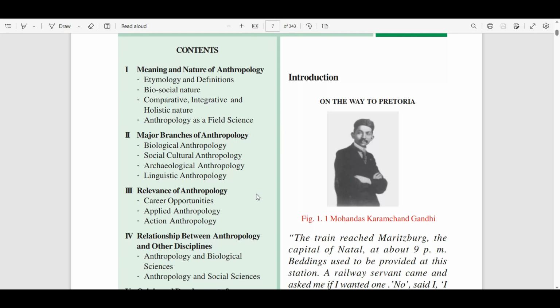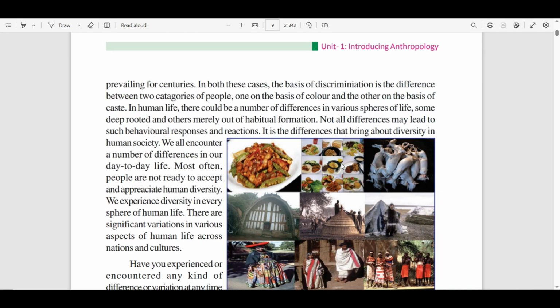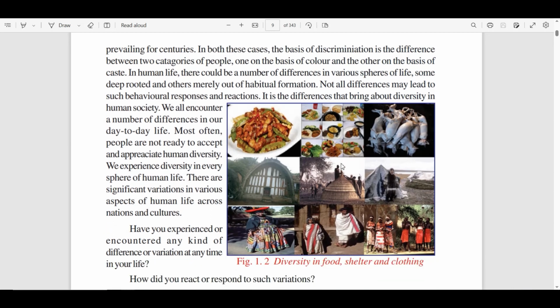Let's start with the incident of Mohandas Karamchand Gandhi when he was in South Africa and faced racial discrimination. He protested for the rights of the South African people, against the mindset and the way of discriminating against black people. In India, we are very much familiar with caste-based discrimination, and in different parts of the world and countries, different types of discrimination are faced by people regarding their color, caste, religion, way of life, customs. Gender-based discrimination is very common in most parts of the world.